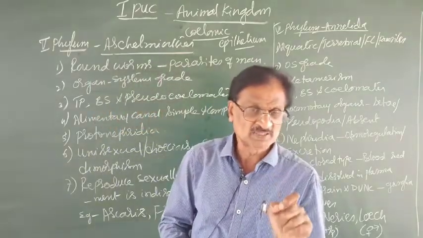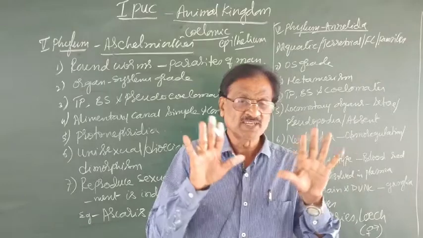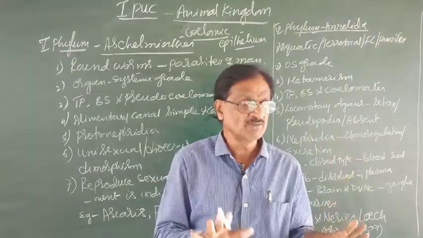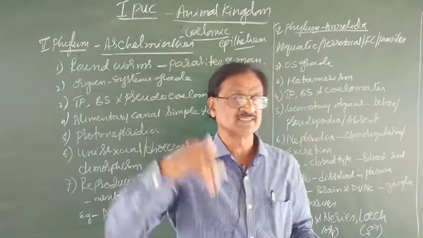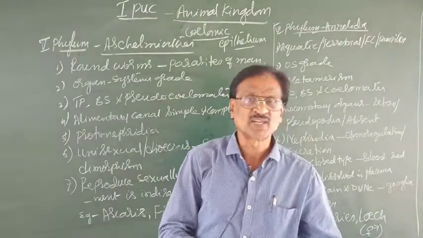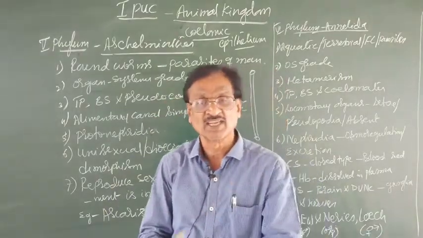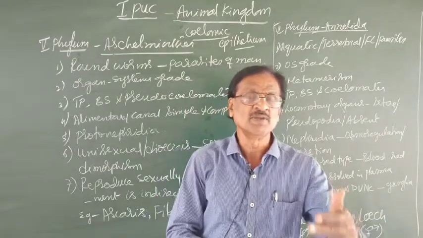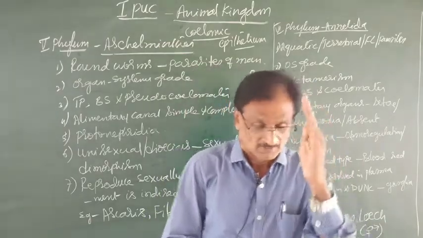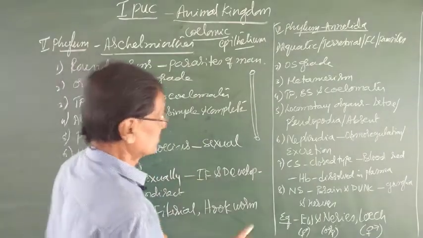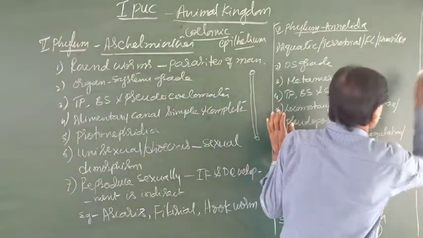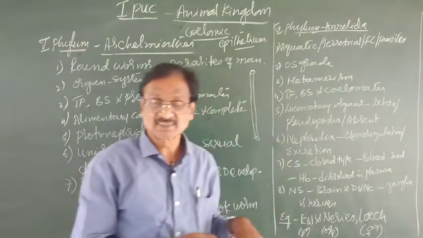Sexual dimorphism means identification of the male and female individual by observing the external characters. That is the sexual dimorphism, what you can see even in human beings. For example, in case of the Aschelminthes, that is the male and the female Ascaris.